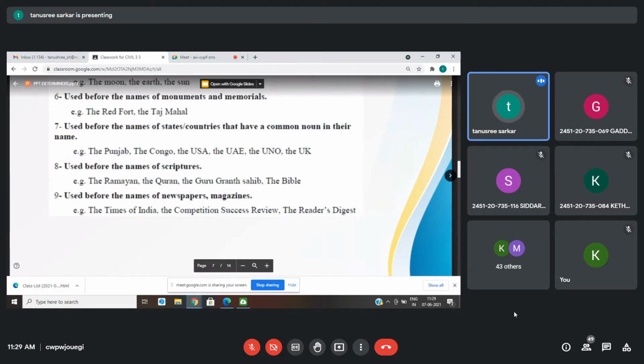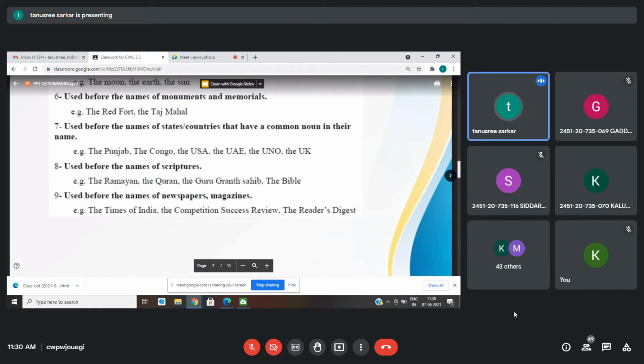So, the Punjab, because Punjab means, can anyone tell me what Punjab means? What is the meaning of Punjab? Whose GK is good? Five rivers. Yes, tell me. Five rivers flow through.